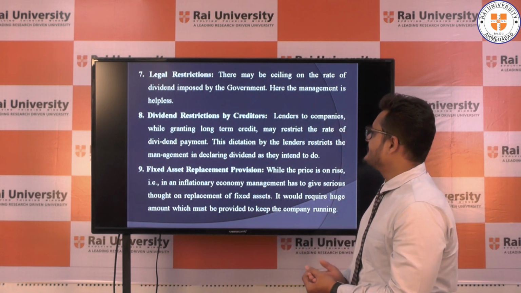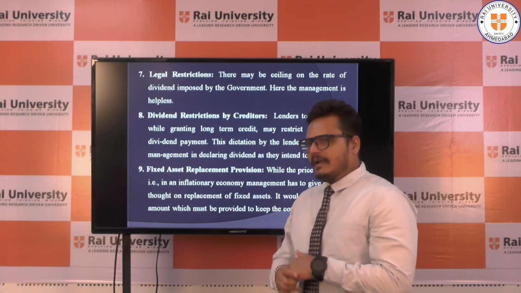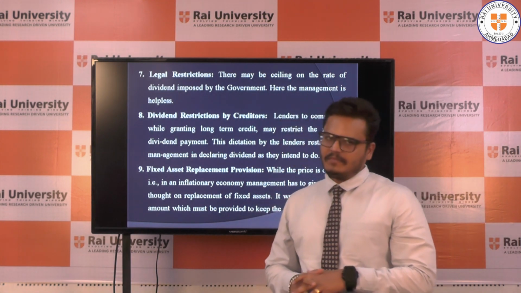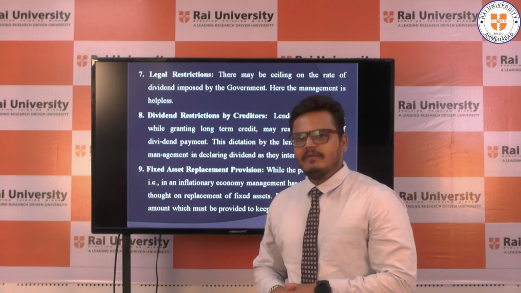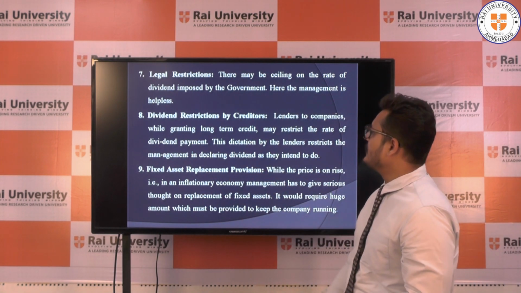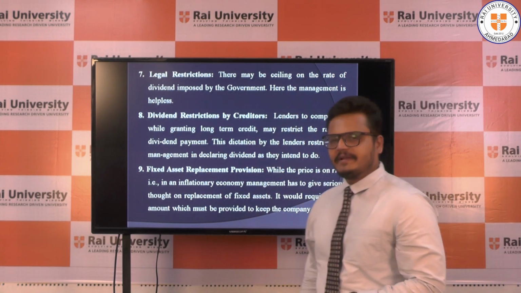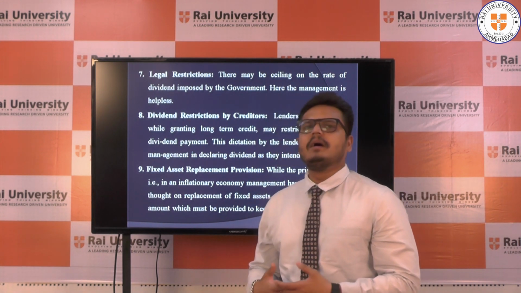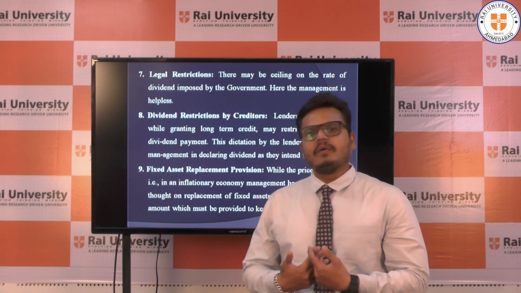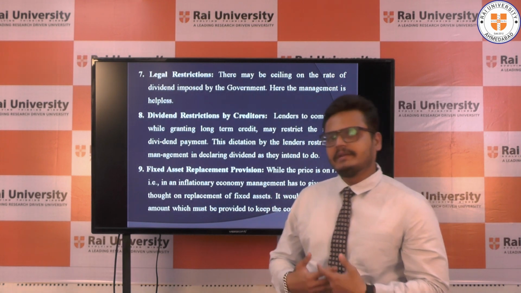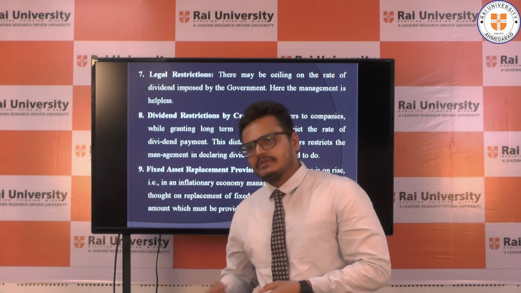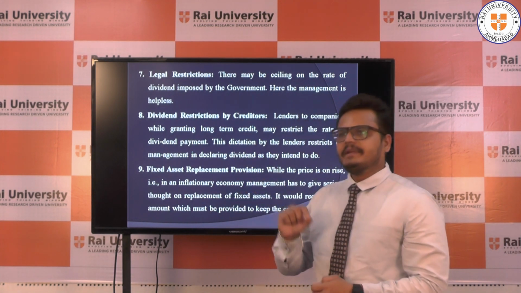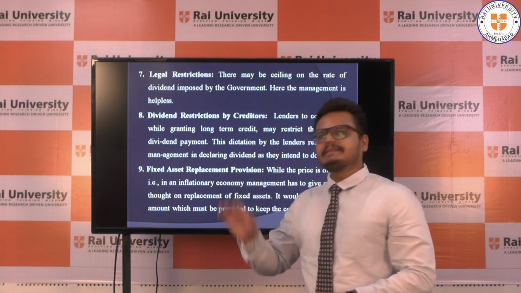Next point, dividend restriction by creditors. Companies use long-term finance from various sources of funds. Granting long-term credit may restrict the rate of dividend payment. When the business organization takes a loan from institutions or from the bank, or takes long-term credit from creditors, sometimes they restrict the rate of dividend payment, or the dividend rate is restricted by these creditors.